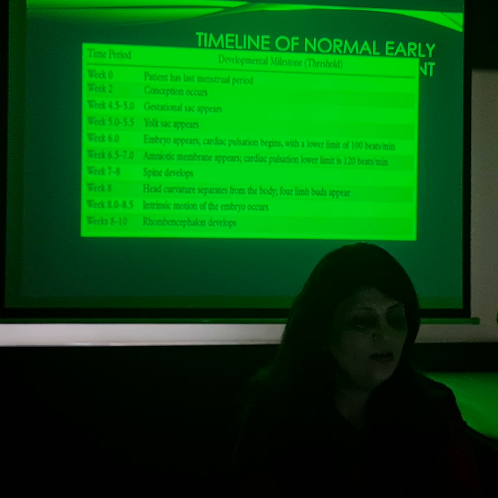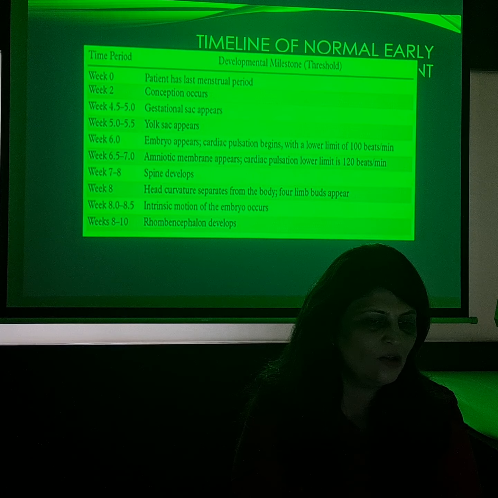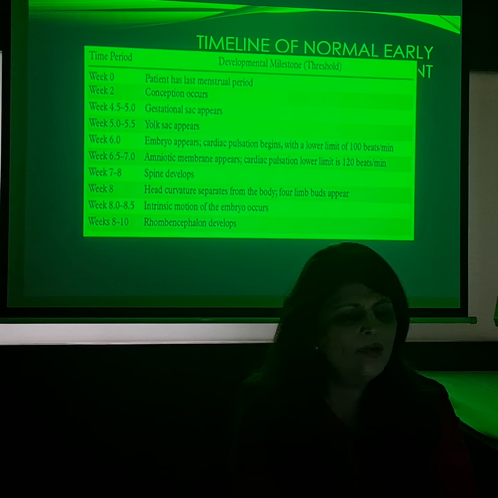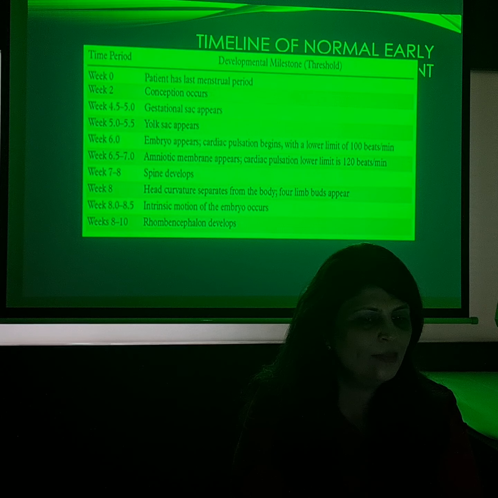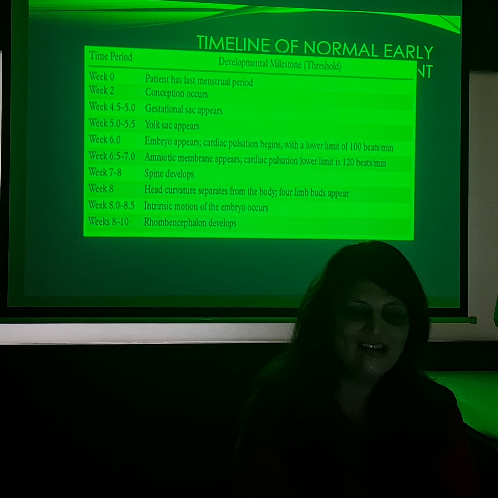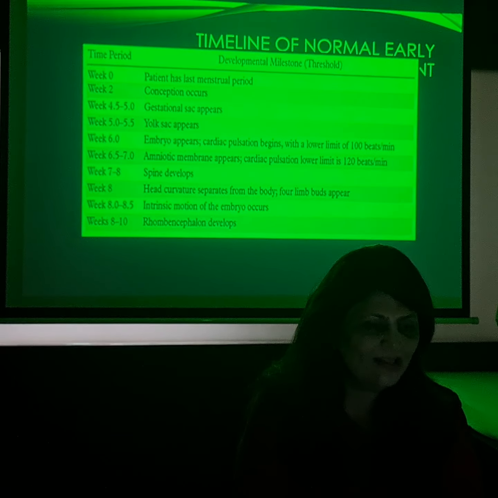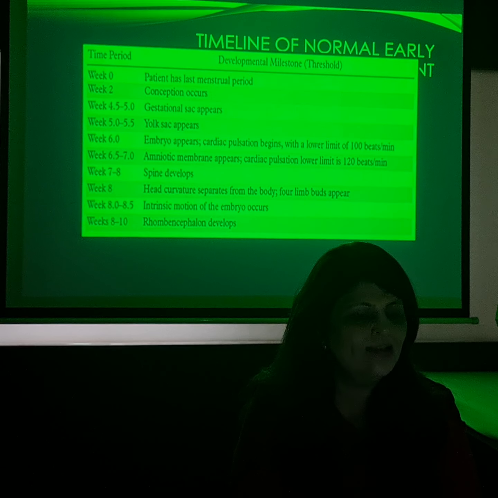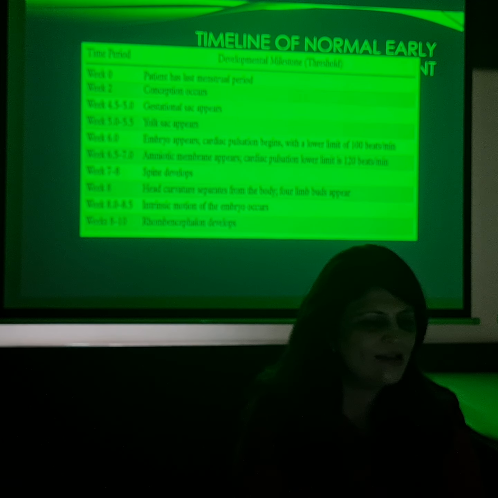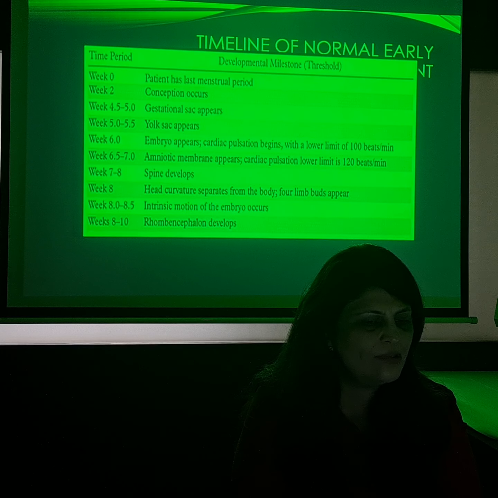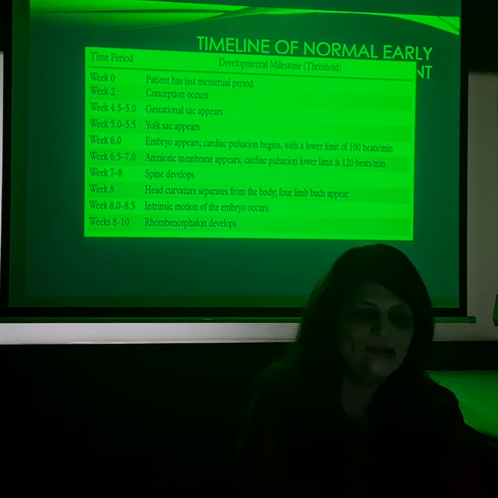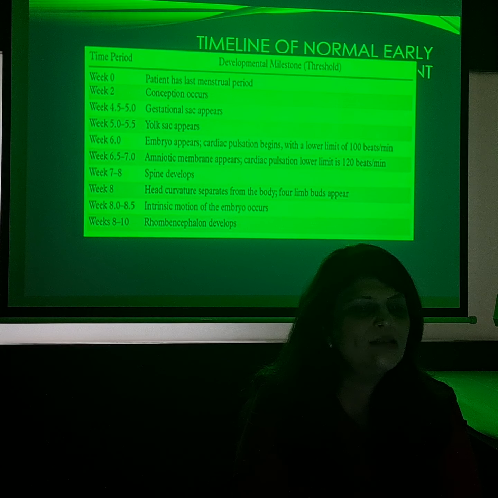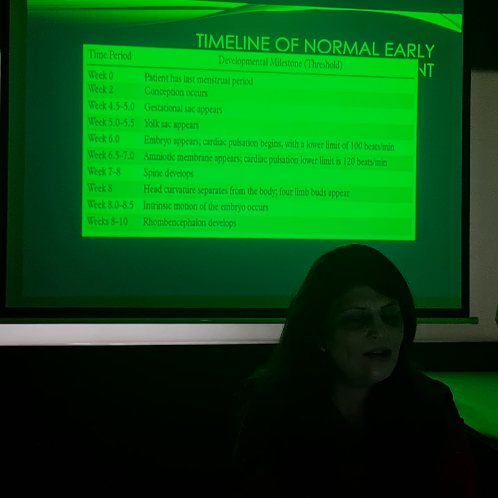By the 6th week we should see an embryo, maybe with cardiac activity, a lower limit of about 90 to 100 beats per minute. By 6.5 to 7 weeks we see the amniotic membrane. At 7 weeks the spine, at 8 weeks the head curvature, then the movement of the embryo, and by 8 to 10 weeks we see the rhombencephalon. These are the developmental milestones of an embryo.